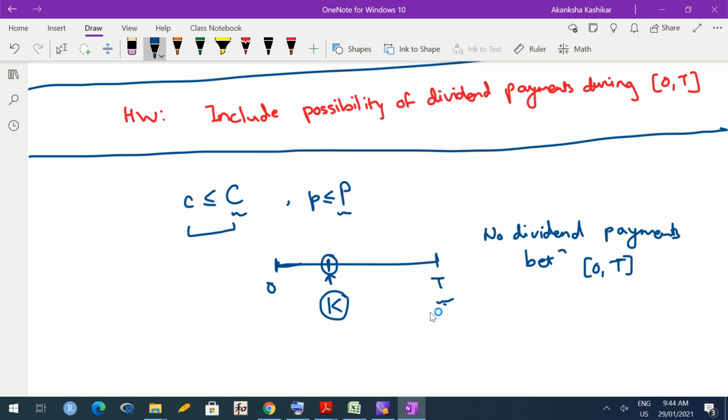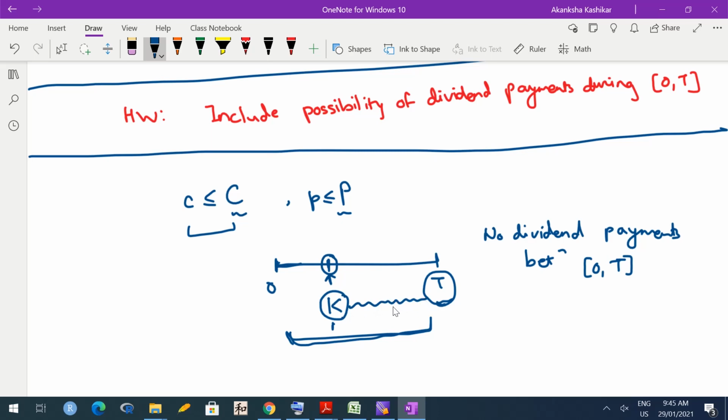So the time value of money suggests that this is more expensive. If you are going to pay K rupees at a later time point, it means you will have that amount with you for this entire duration and you will keep earning interest on it. Whereas if you want to spend K today, it means you are actually losing out on interest for this time period.